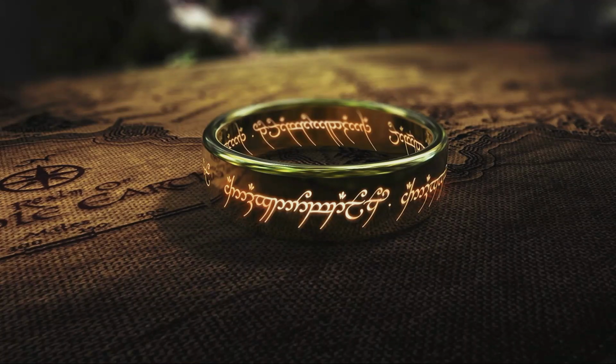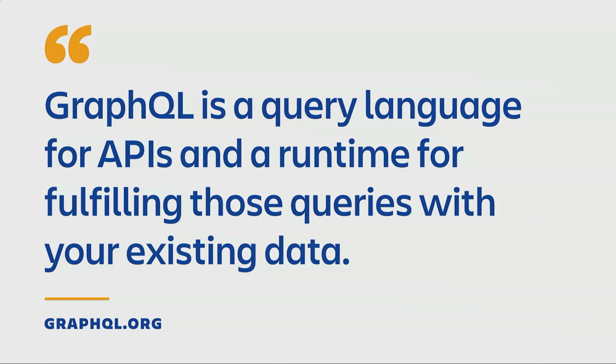Anyway, let's talk about GraphQL. And I'll start with a quote from GraphQL.org. GraphQL is a query language for APIs and a runtime for fulfilling those queries with your existing data. In order to understand it better, we can compare it with REST.